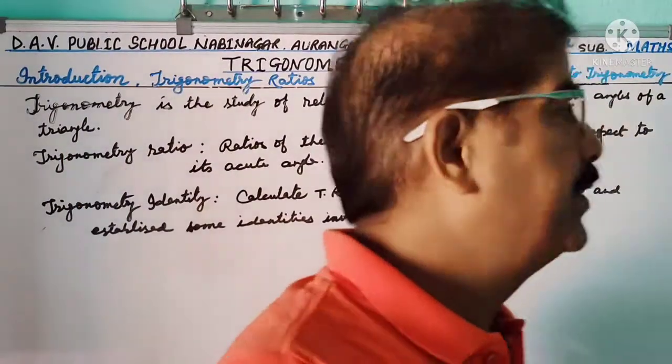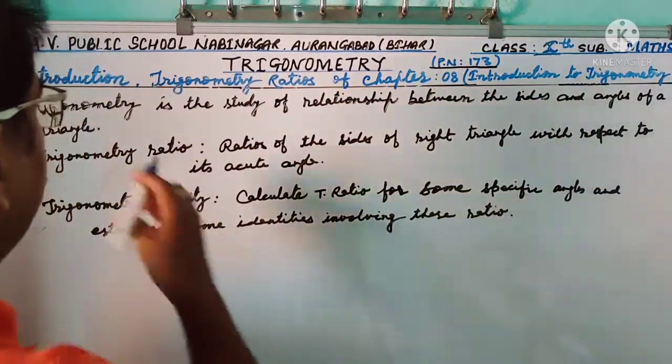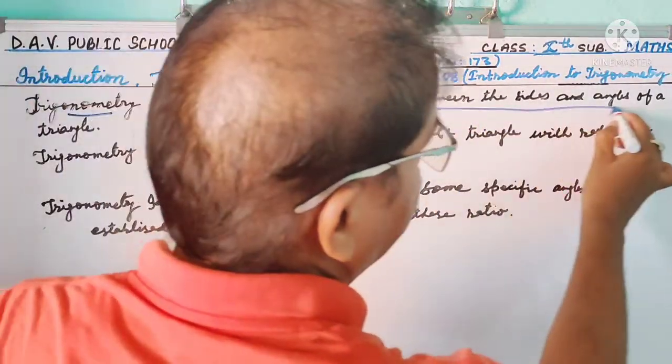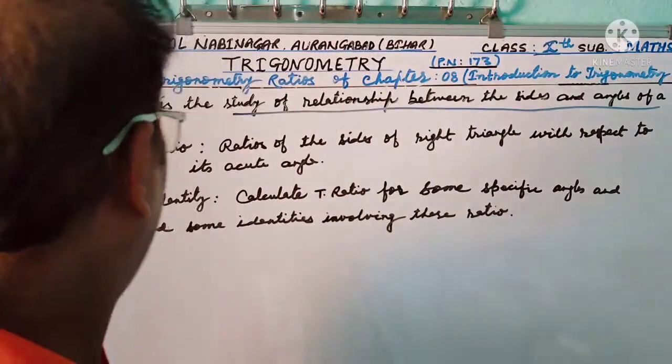Dear students, now we study trigonometry. Trigonometry is the study of the relationship between the sides and angles of a triangle.